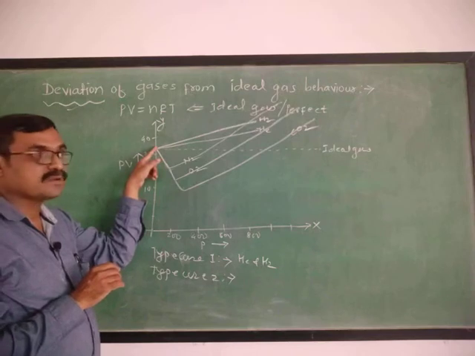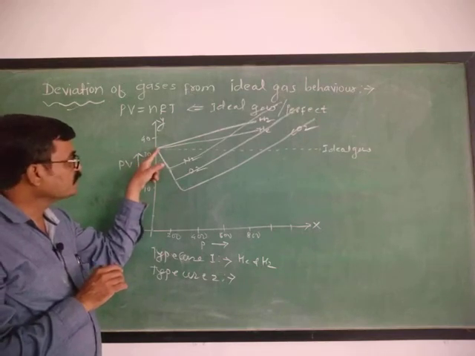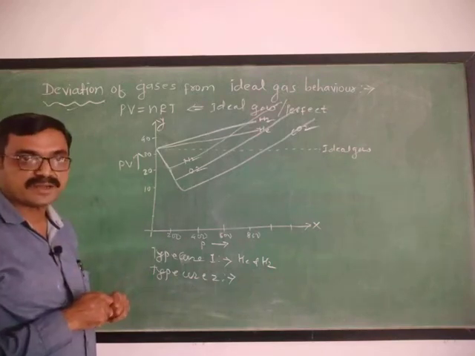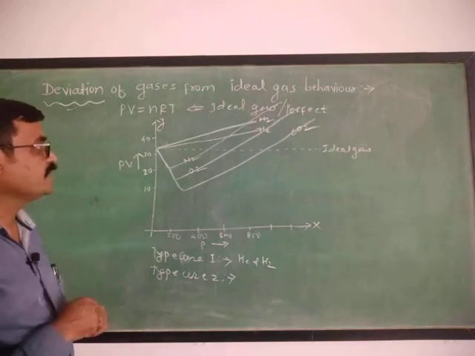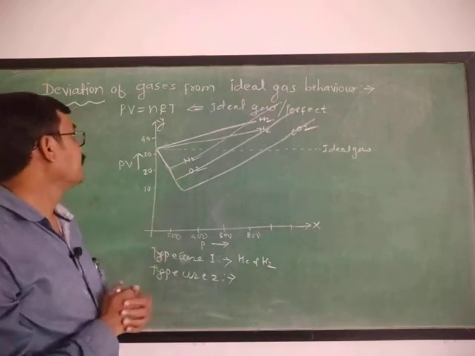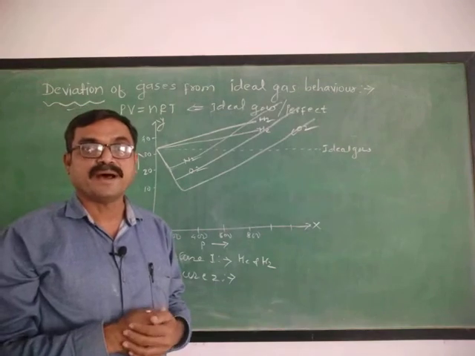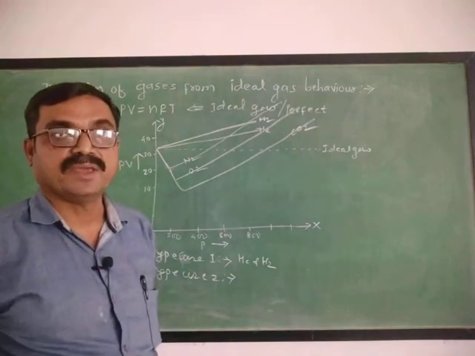At minimum pressure, what is there? Product of PV is constant up to this very small pressure, and at a moderate temperature. Now this is nothing but the deviation of real gases from ideal gas behavior.